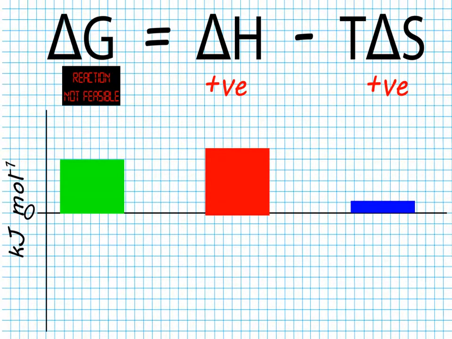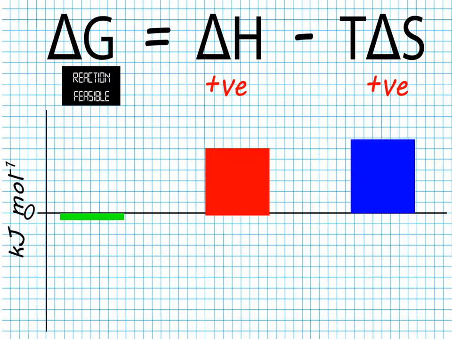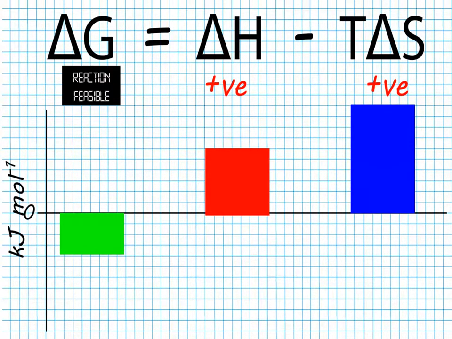At lower temperatures, the second term involving delta S would be smaller in magnitude than the first term, and then delta G would be positive and the reaction would not be feasible. However, increasing the temperature would make the second term in the equation bigger, since we are multiplying the contribution from the entropy by the temperature. Eventually, the magnitude of the second term will become larger than the enthalpy term, and delta G will become negative. The reaction will therefore only become feasible at higher temperatures.